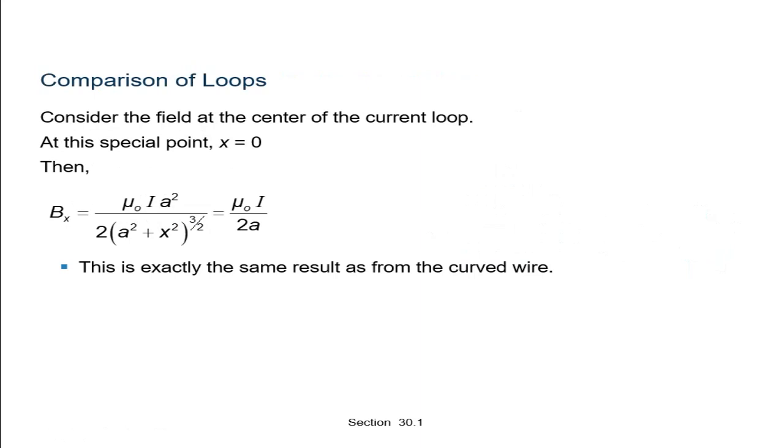Now see here the comparison of the loop. Consider the field at the center of this current loop, at the spatial point x equal to 0. Then we will get the value mu 0 I a squared upon 2 (a squared plus x squared) raised to 3 by 2, which is equal to mu 0 I upon 2a. So this is exactly the same result as for a curved wire.